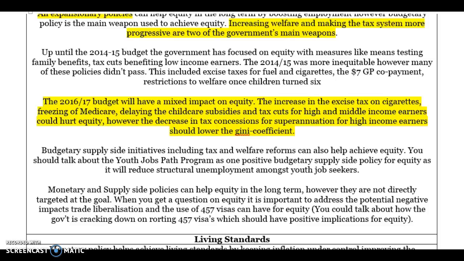But then there's also benefits in that they've got the youth jobs program, you've got the reduction in tax concessions for high income earners and things like that, which would help to lower the Gini coefficient. And then once you've talked about budgetary policy, you can make some link to the fact that supply side policies within the budget, like the youth jobs path program, will also help to boost equity. But you don't want to talk too much about things like 457 visas and trade liberalisation, because they can often have negative impacts for equity.